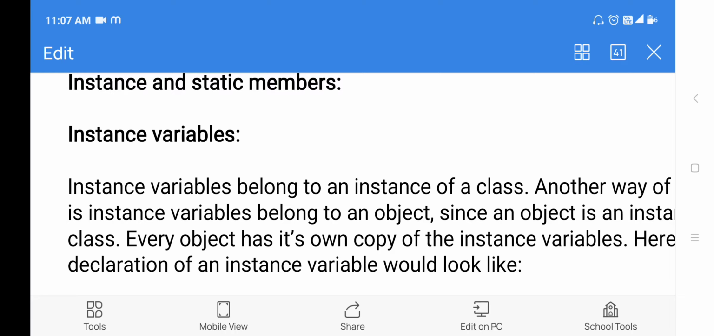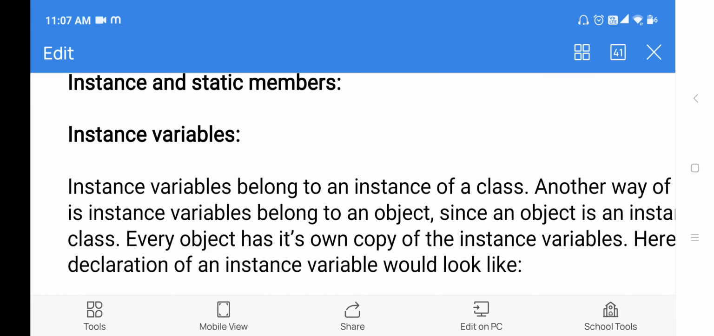You see the definition here. An instance variable belongs to an instance of a class. Instance variables belong to an object. So whatever variable you create for an object is called an instance variable. Since an object is an instance of a class, whatever variables you create for an object are called instance variables.